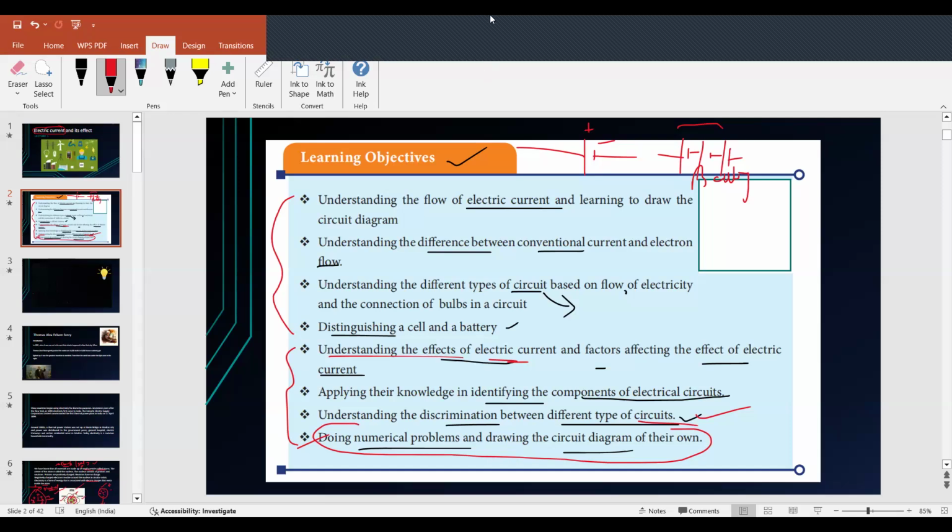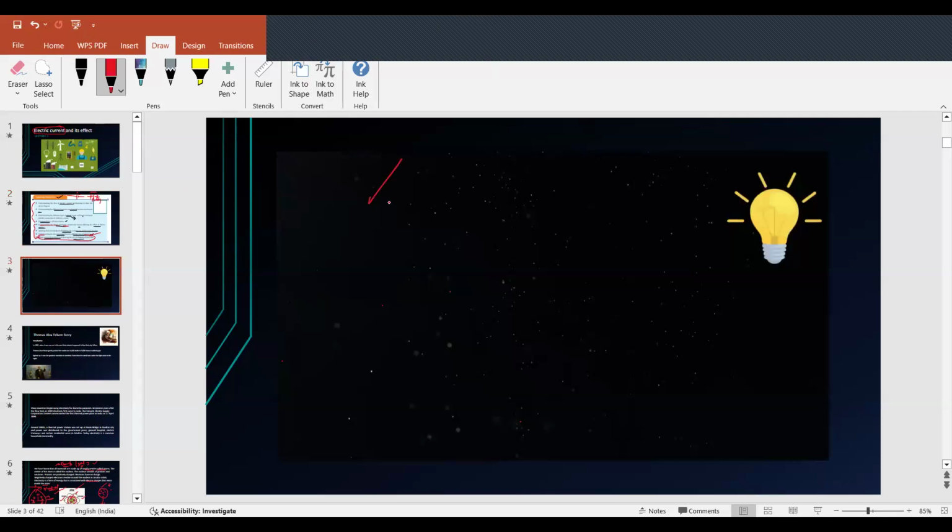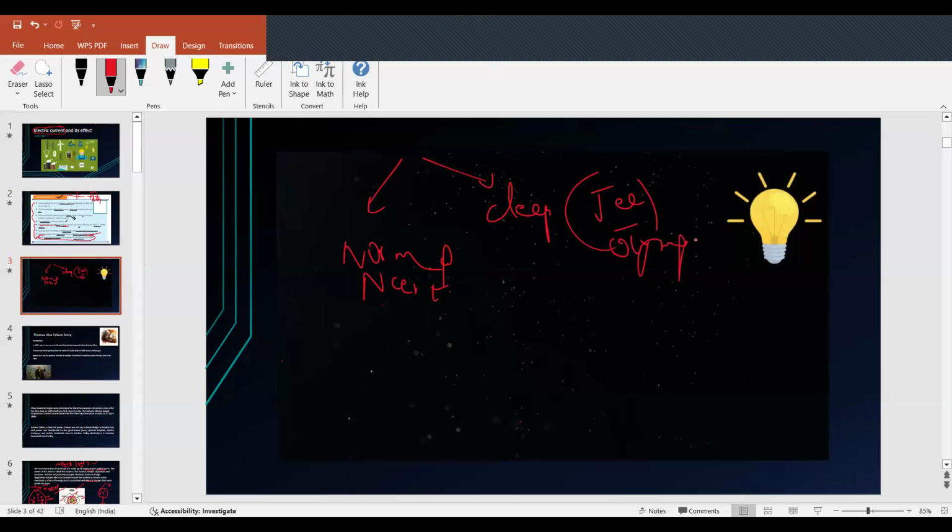There will be two pathways in this chapter. One pathway will be a normal discussion based on your NCERT book. The second will be a deep discussion based on competitive exams like JEE, KVPY and Olympiad. So one is normal, one is deep, and obviously we'll concentrate on the deep.